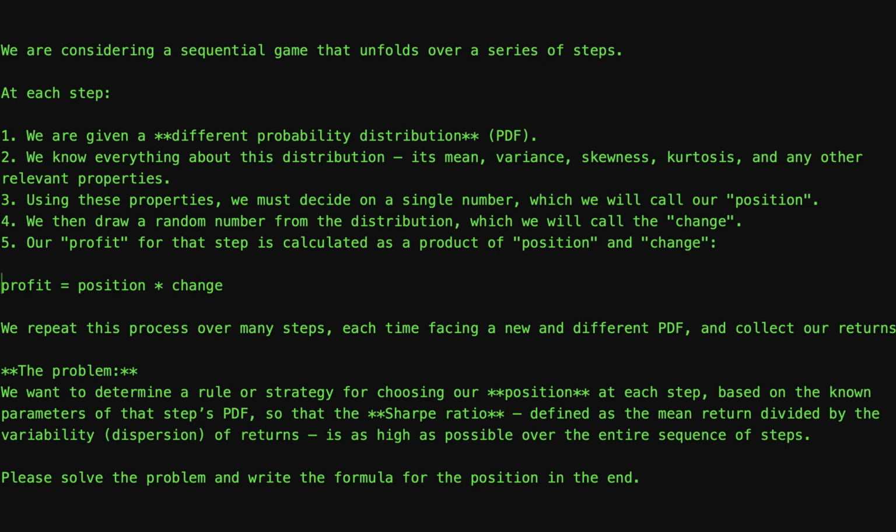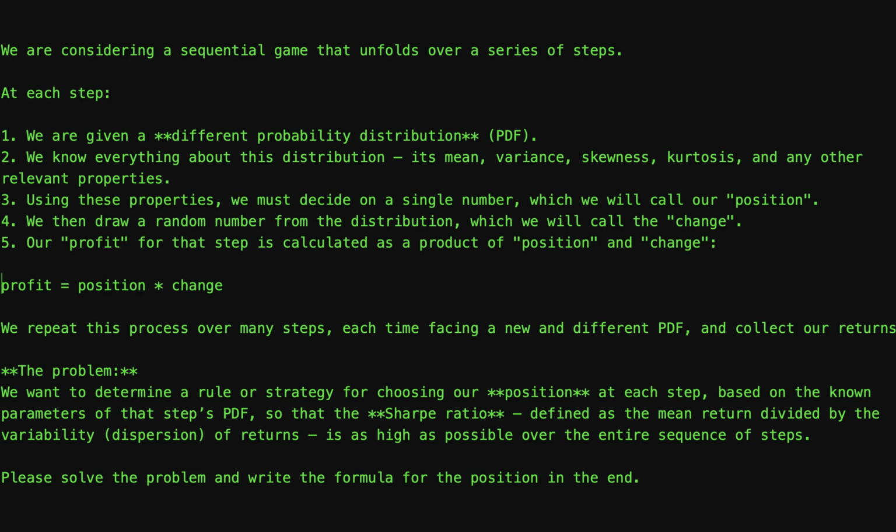We are considering a sequential game that unfolds over a series of steps. At each step, we are given a different probability distribution, PDF. We know everything about this distribution, its mean, variance, skewness, kurtosis, and any other relevant properties. Using these properties, we must decide on a single number, which we will call our position. We then draw a random number from the distribution, which we will call the change. Our profit for that step is calculated as a product of position and change, so profit equals position multiplied by change. We repeat this process over many steps, each time facing a new and different PDF, and collect our returns.